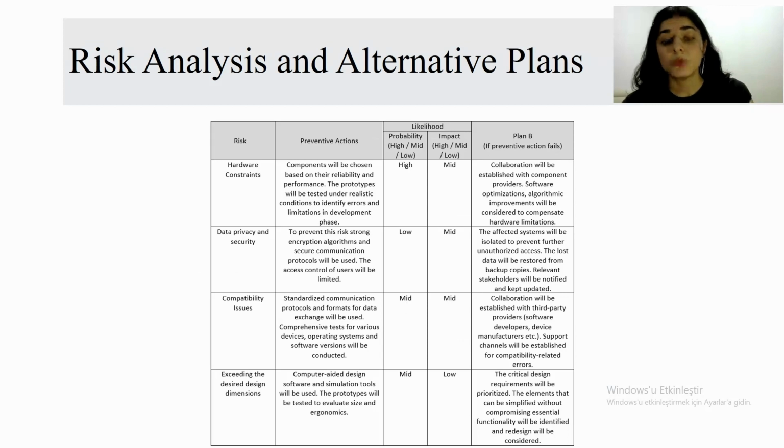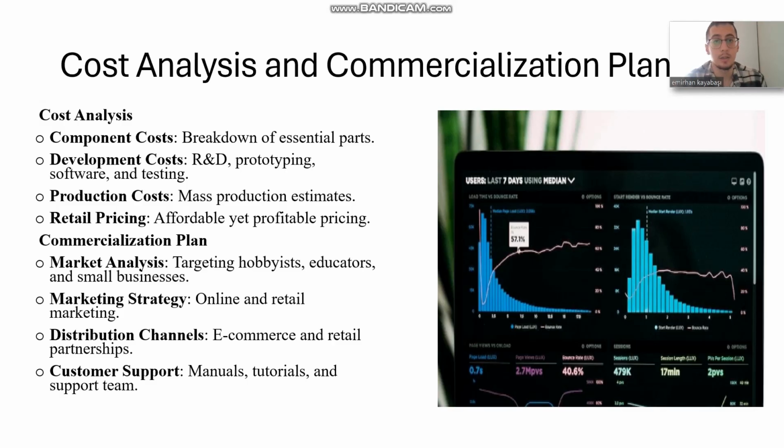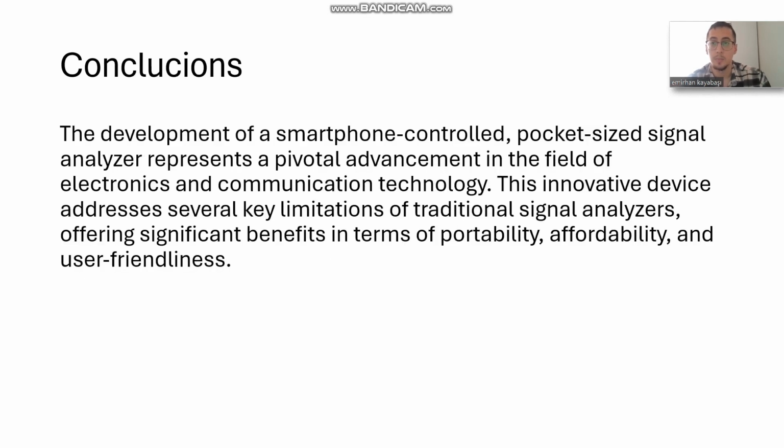Another critical issue for the project process is being aware of risks and preparing alternative actions to minimize the negative impacts. The risks we consider are about hardware, data privacy and security, compatibility, and design dimensions. We tackle these risks from the perspective of preventive actions, probability and impact, and Plan B. Cost analysis and commercialization plan. Cost analysis: component cost, development cost, production cost, retail pricing. Commercialization plan: market analysis, marketing strategy, distribution channels, customer support.